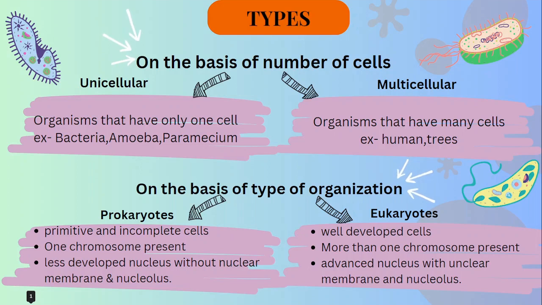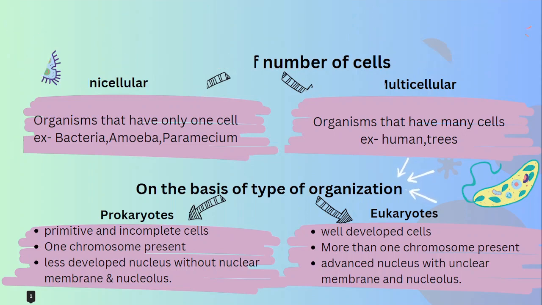So next type we have on the basis of organelles and type of organization, correct? One is prokaryote and other one is eukaryotes. So prokaryotes are primitive organism, which have incomplete cell. They are not organized. Okay, they do not have nuclear membrane. And there is only one chromosome present, and the nucleus is less developed without clear nuclear membrane, right? And in eukaryotes, the cells are well developed, more than one chromosome present, and advanced nucleus with nuclear membrane and nucleolus present.